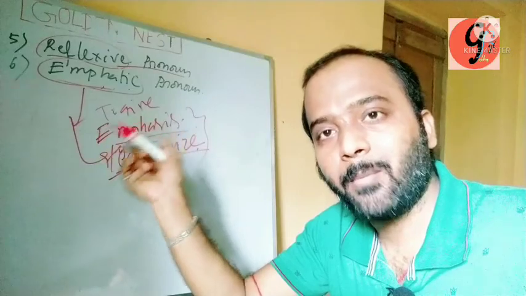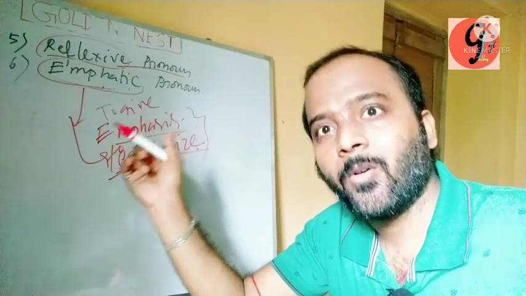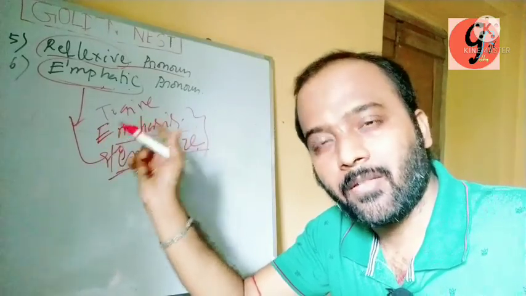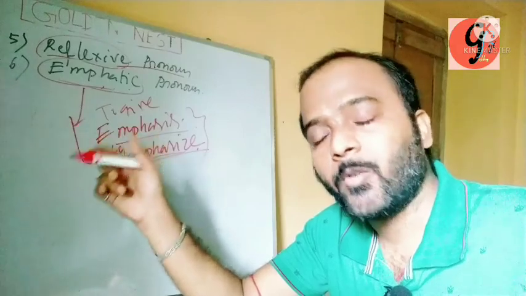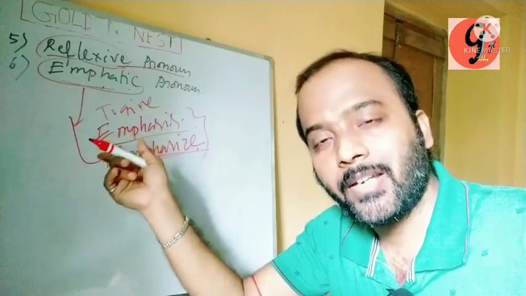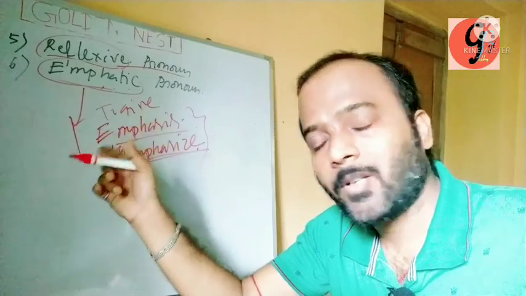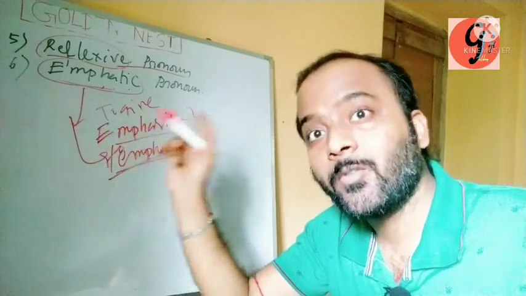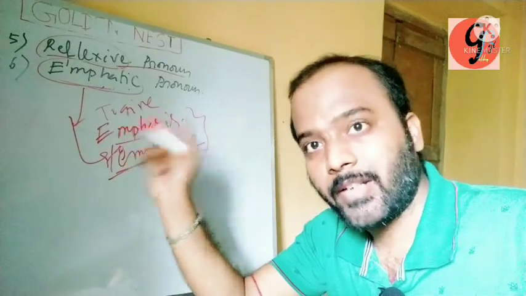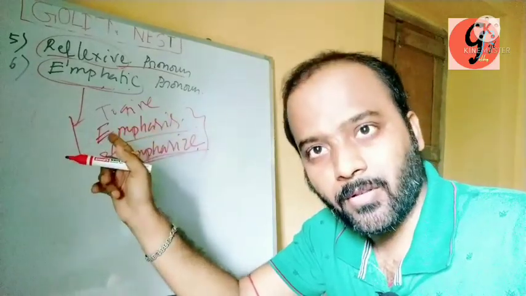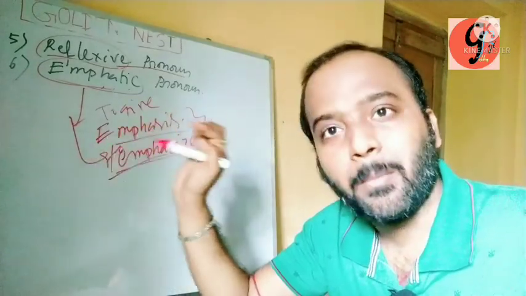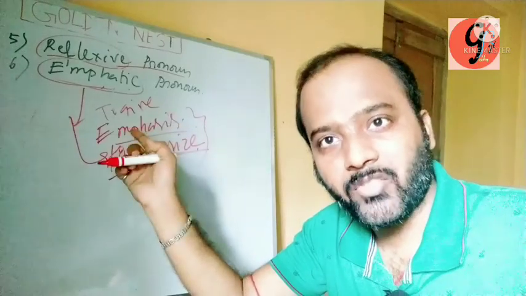The word emphatic is derived from emphasis, to emphasize the particular subject in a sentence through this pronoun. Am I clear? So this is the main reason, the main function.